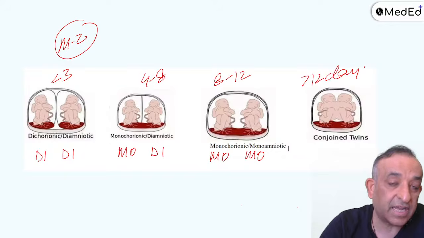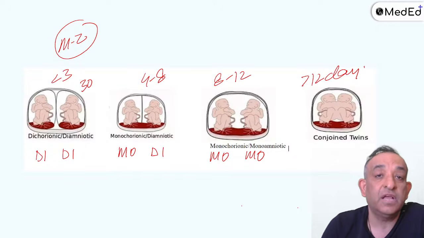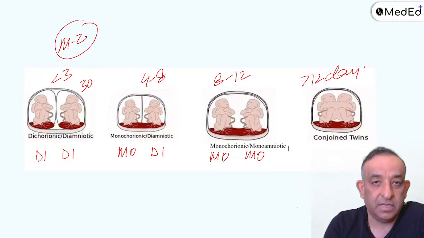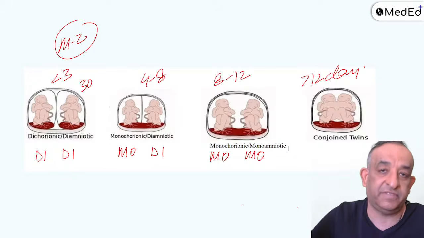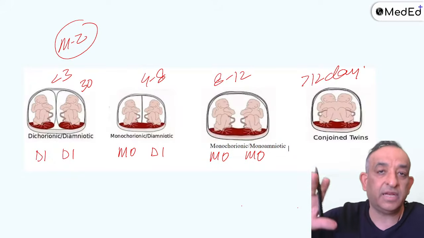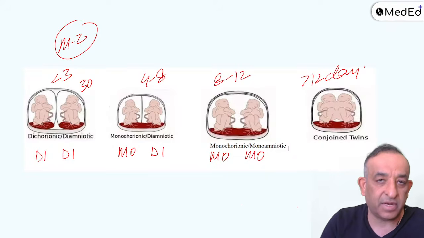Now, this is in monozygotic twins which you're discussing, and in that also 30% of monozygotic twins will be dichorionic diamniotic. So what am I trying to tell you here? That whenever you have a nomenclature for twins, always mention placenta first. Remember, say placenta first. Dichorionic diamniotic. Next, monochorionic diamniotic. Next, monochorionic monoamniotic.